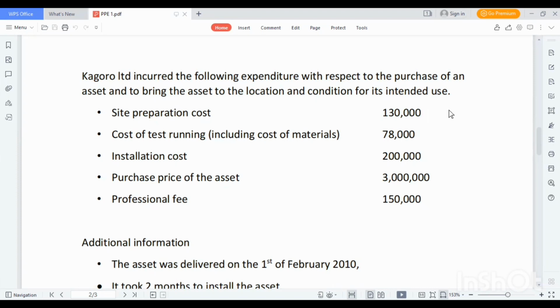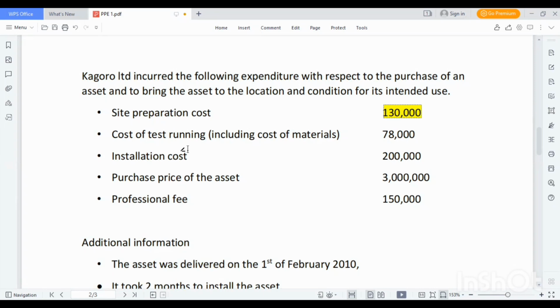Pagodo Limited incurred the following expenditure with respect to the purchase of an asset and to bring the asset to the location and condition for its intended use. The first cost here is site preparation costs, which is 130,000. Remember from the introductory lecture, we said that there are some costs that should be capitalized, and there are some costs that should be expensed through the profit and loss account at the initial recognition of an asset.